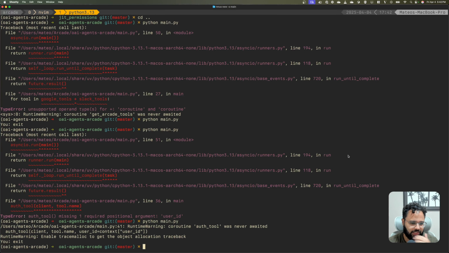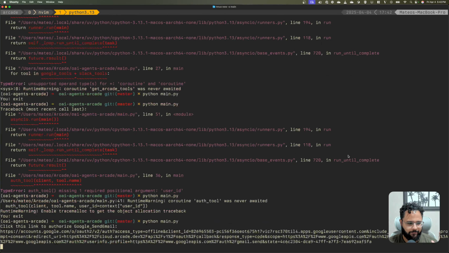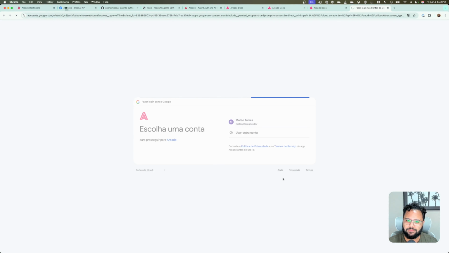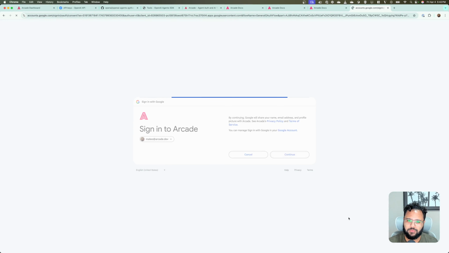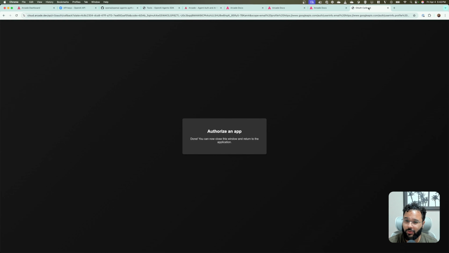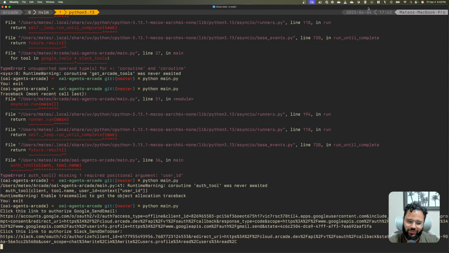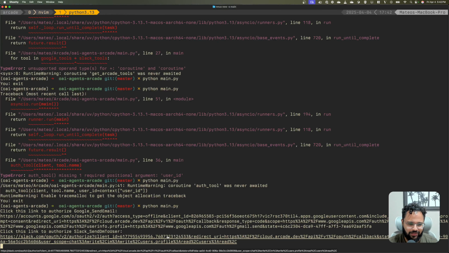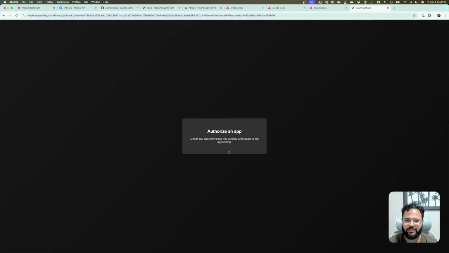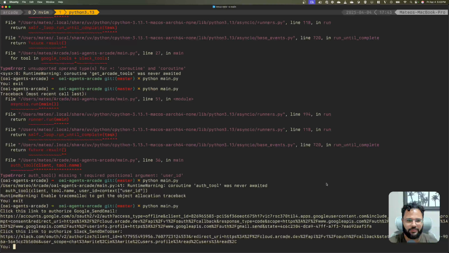We just exit that. Yes, we just got a link. So click it, authorize it, allow it, and we go back. Actually already generated the next one for Slack, which is pretty cool. We didn't need to actually do anything. Slack, authorize this, and that's it. And go back. We're authorized, right?